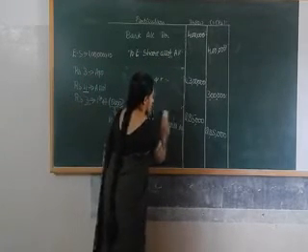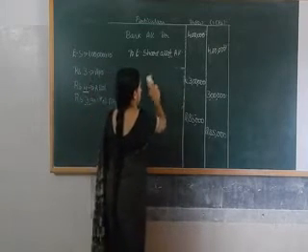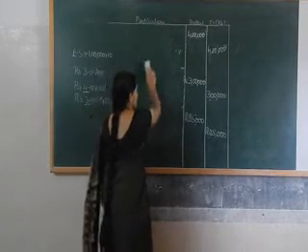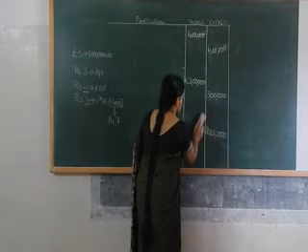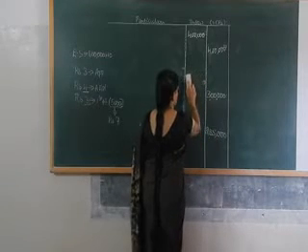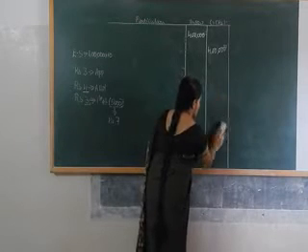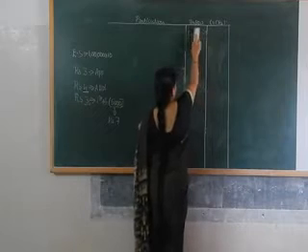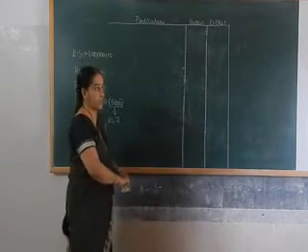So while forfeiting the shares, we have to pass one entry for forfeiture of shares. Forfeiting the shares means cancelling the shares of the original shareholder, because he failed to pay the first and final call money.